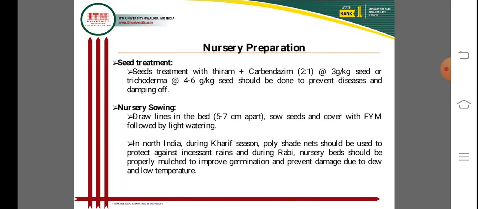Seed treatment with thiram and carbendazim in a 2:1 ratio is very important, at the rate of 3 gram per kg of seed, and Trichoderma at 4 to 6 gram per kg of seed should be done to prevent disease and damping off. This was already covered in the previous slides.